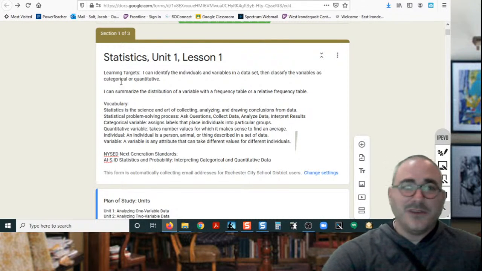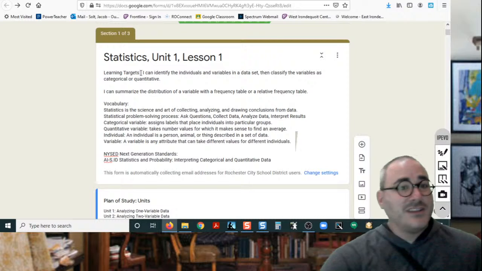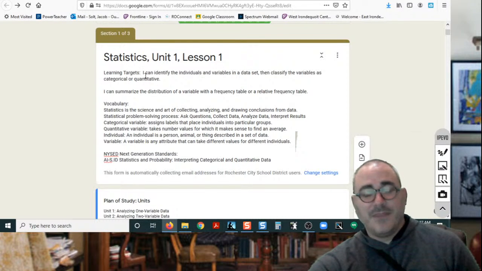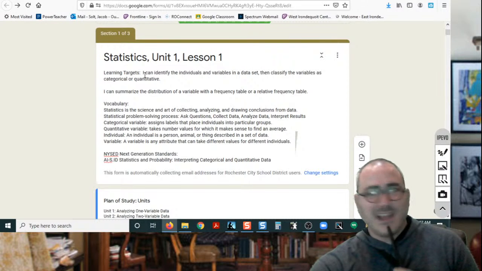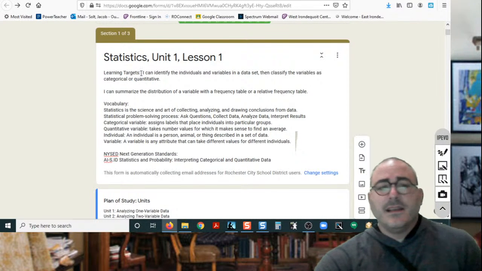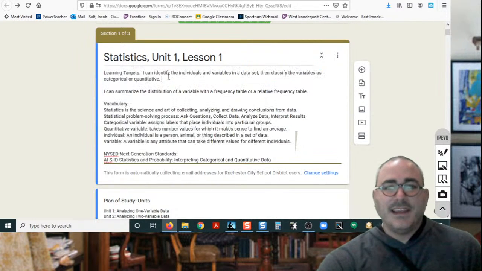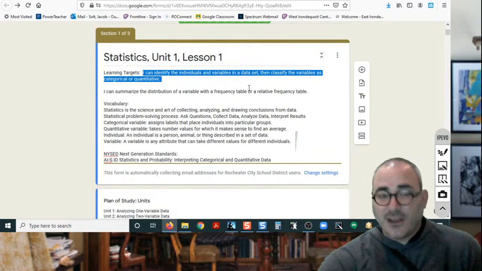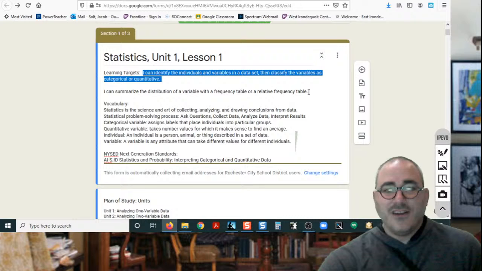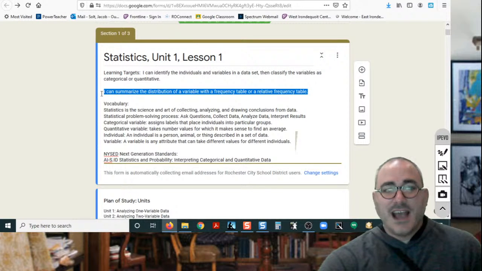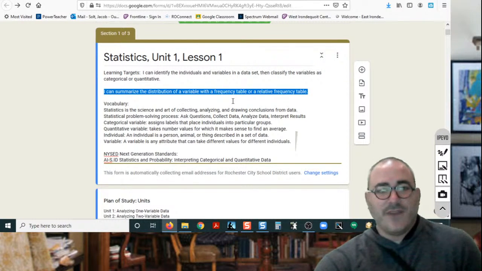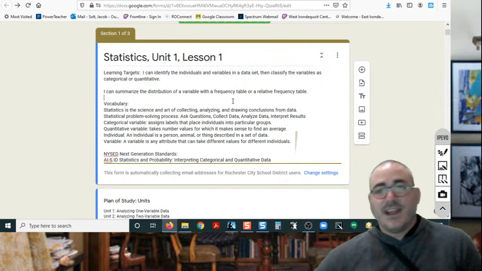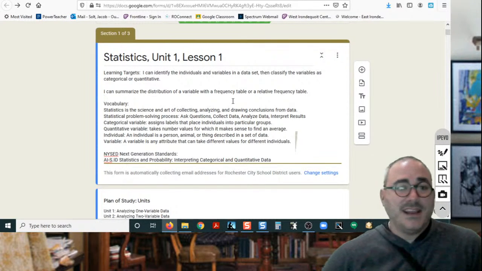Statistics, Unit 1, Lesson 1, right? And here are your learning targets. Your first learning target, you should be able to say at the end of this lesson, it can take a couple days. This one I think is planned for like 3 days, but we'll see how distance learning might make it longer. Learning target number 1 is I can identify the individuals and variables in a data set and classify the variables as categorical or quantitative. And the other one is I can summarize the distribution of a variable with a frequency table or relative frequency table.